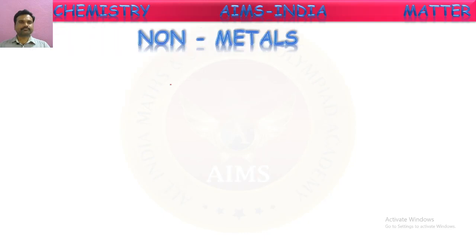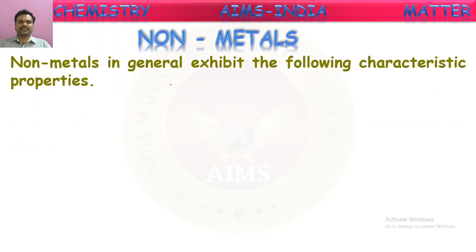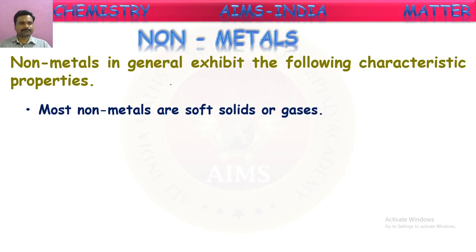Next, non-metals. Non-metals in general exhibit the following characteristic properties. So for non-metals also there are some peculiar properties. When these substances exhibit these properties, they can be considered non-metals. What are those properties? Let us see here.